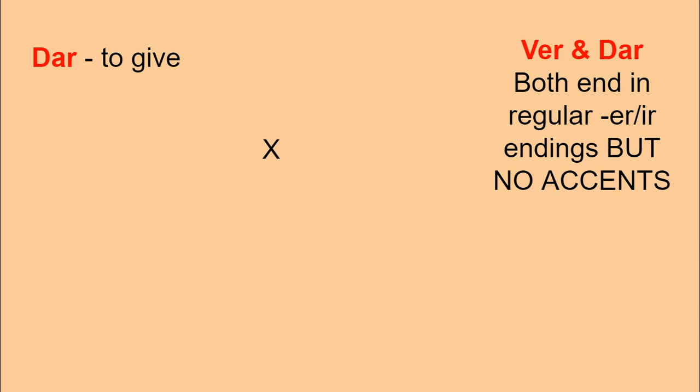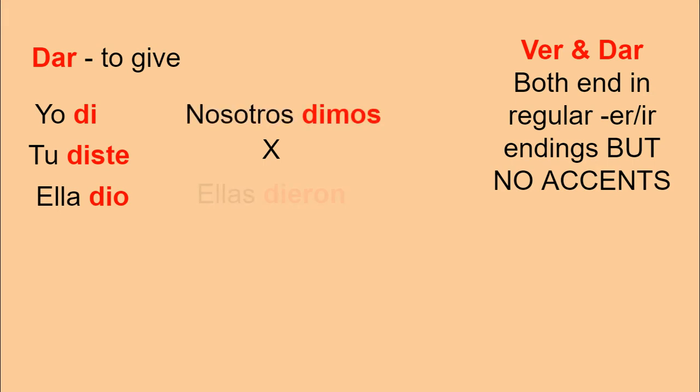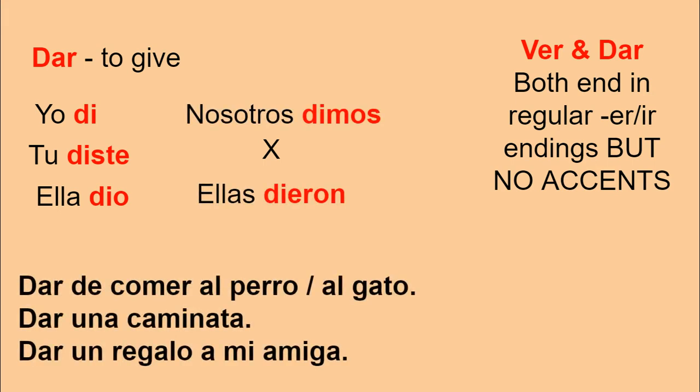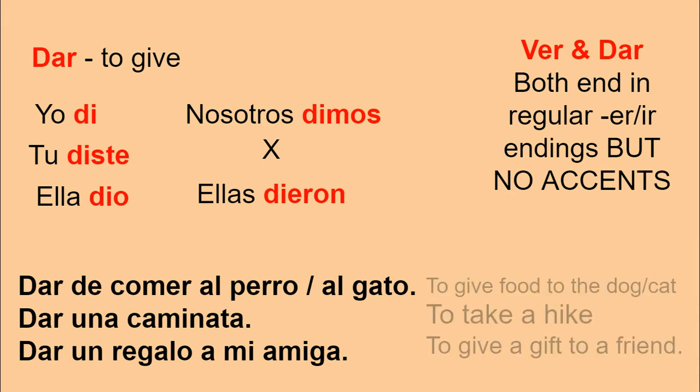The verb dar again has the same pattern as ver does, but this time it's an er verb having er and ir endings. It's weird. Yo di, tú diste, ella dio, nosotros dimos, and ellas dieron. So these three phrases, dar de comer al perro y al gato, dar una caminata, dar un regalo a mi amiga, to give food to the cat or dog, to take a hike, to give a gift to a friend. Okay, so we're going to focus our examples on these right here.